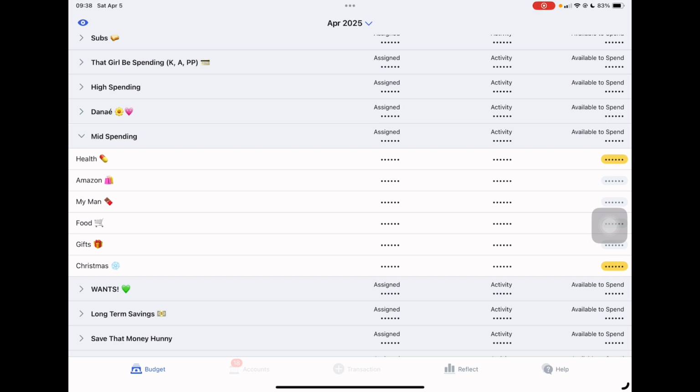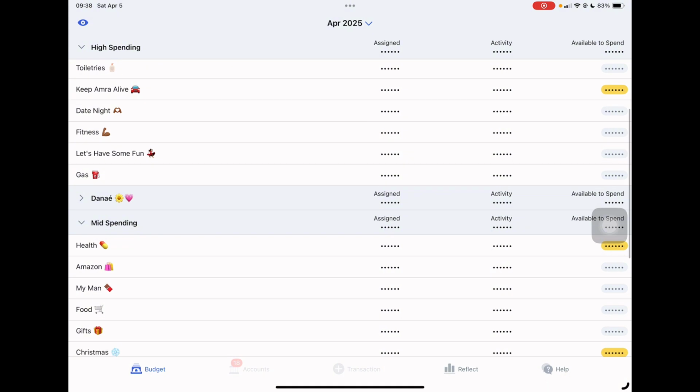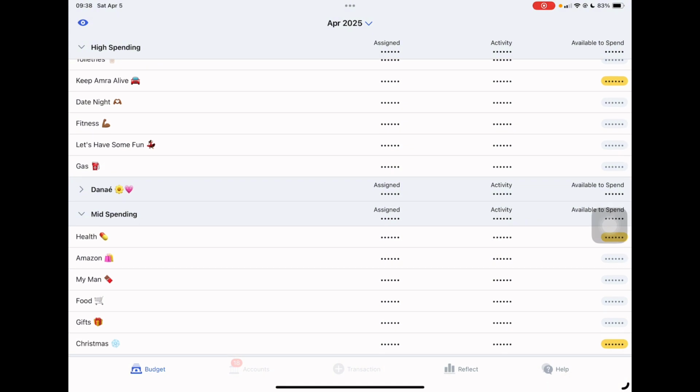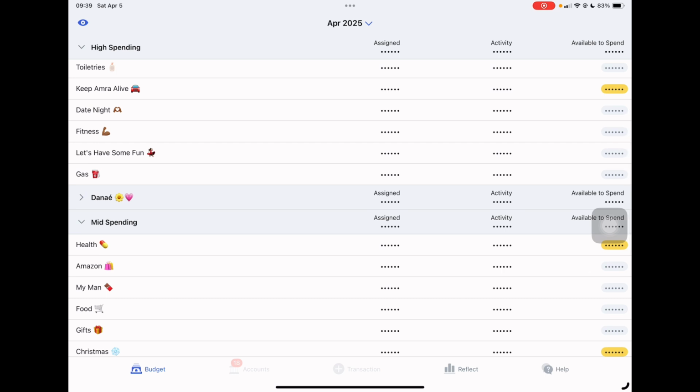So that might be moved from my mid spending to my high spending. And to be completely honest, I don't spend that much money on fitness. So I probably will switch fitness to mid spending and then put food into high spending because I am going to start buying more groceries. Gifts: I do spend quite an amount of money on gifts, so I probably have to move some of my categories around.